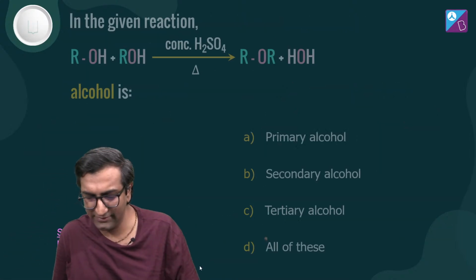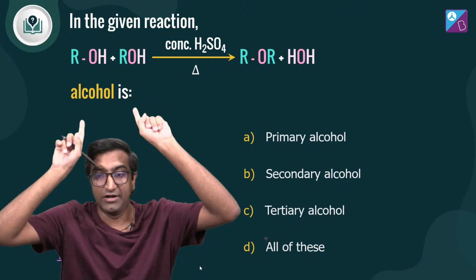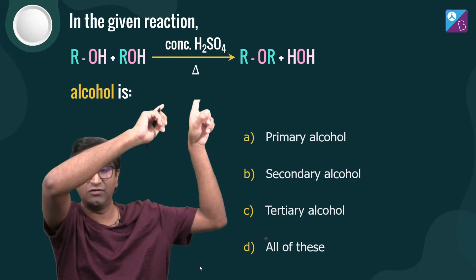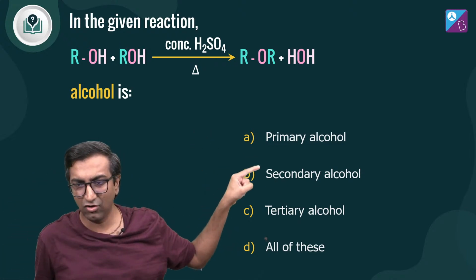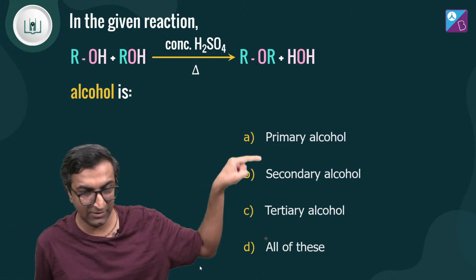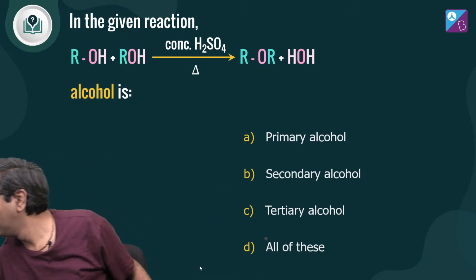Okay, चलो, here's a quick question आप लोग के लिए. अगर ये रिएक्शन है ROH plus ROH और मैंने यूज किया concentrated H2SO4 हीट किया, okay, and I'm getting an ether. ये अल्कोहल कौन सा होगा? What do you think? Can you tell me? This is the last thing I taught you, by the way. Yeah, class में teach किया था.